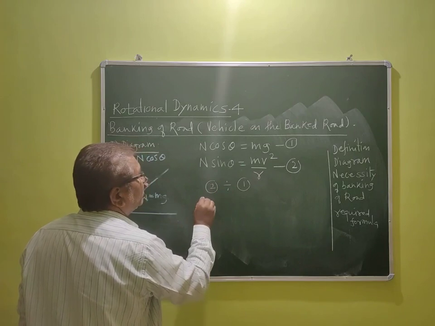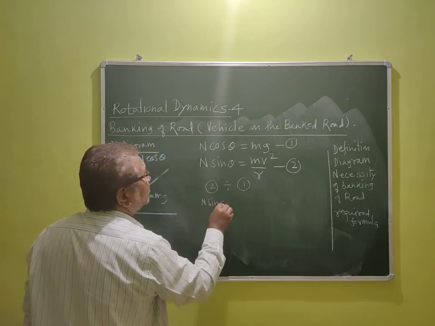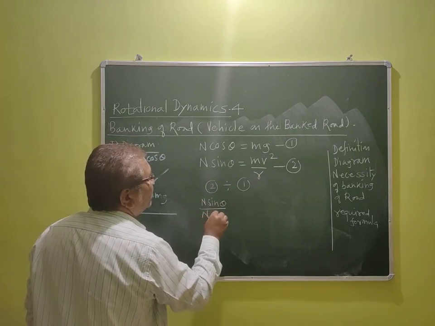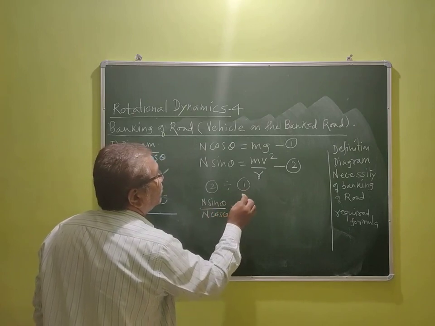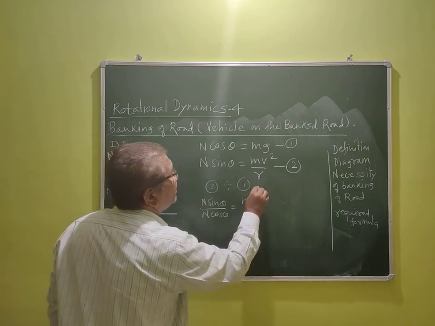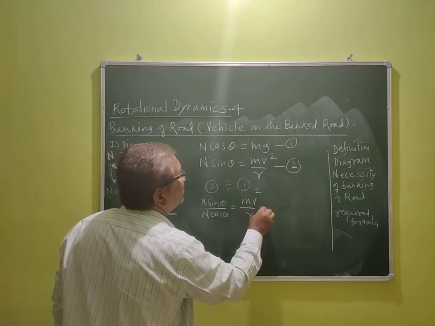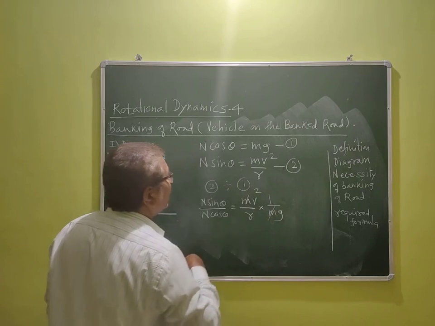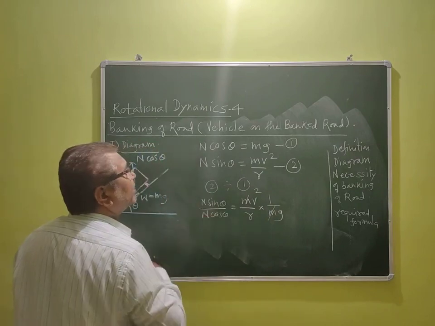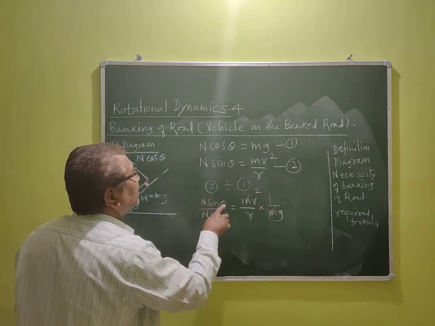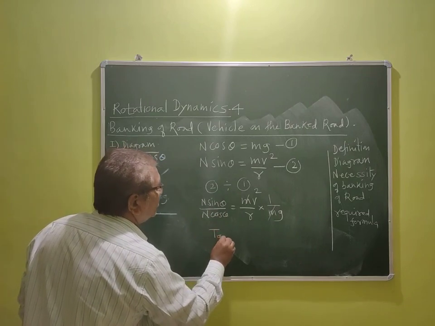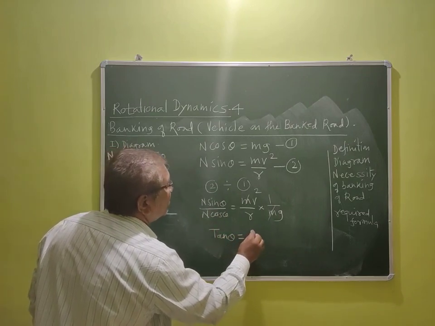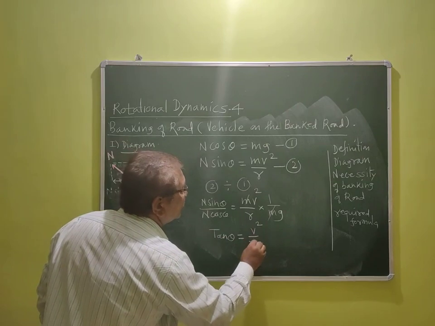Then we get N sin theta upon N cos theta is equal to mv square upon r into 1 upon mg. This mg gets cancelled, this capital N gets cancelled, and sin theta upon cos theta is tan theta, which is equal to v square upon rg.